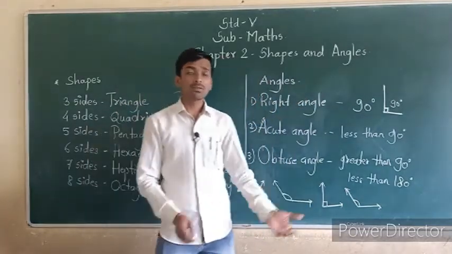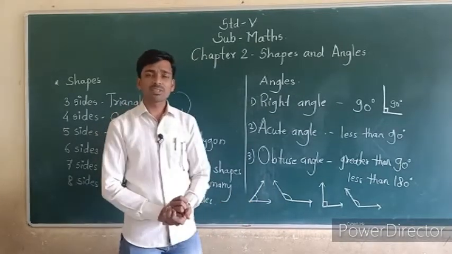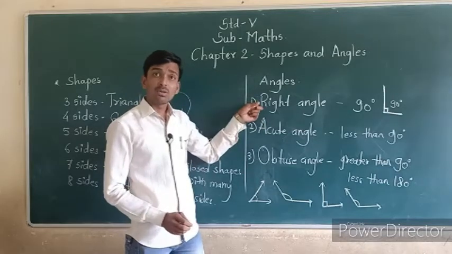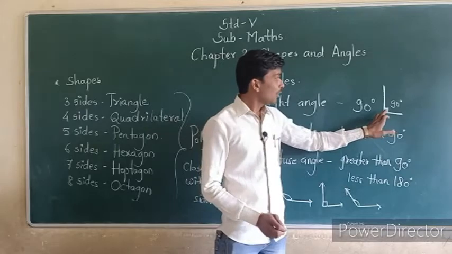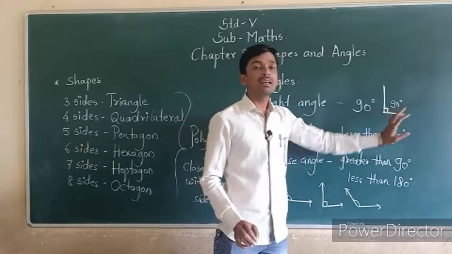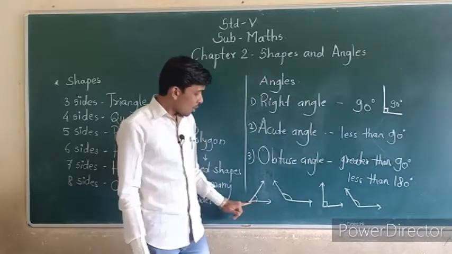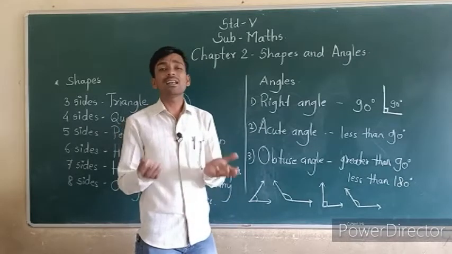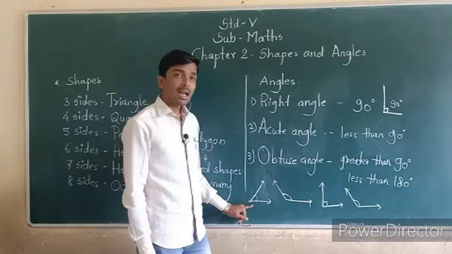I will draw four angles. In the first one, which angle is this? Is it a right angle? No, why? Because a right angle looks like this, and for a right angle we can make this sign, otherwise we can write 90 degrees there. So this is not a right angle. Is it obtuse? No, it is not more than 90 degrees. So the first one is an acute angle.